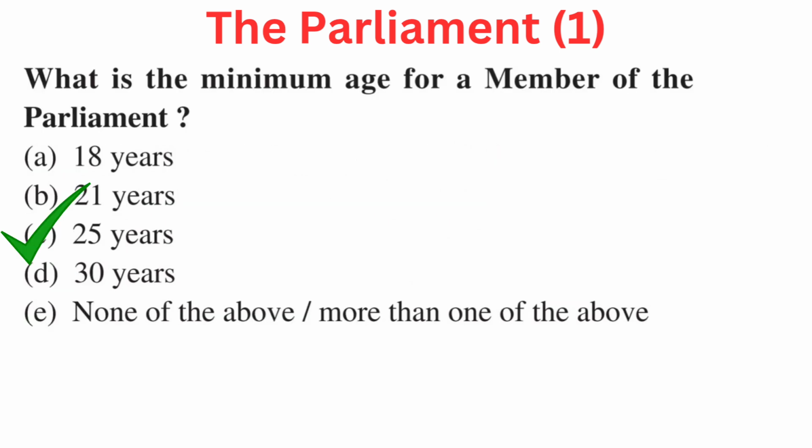Your question is, what is the minimum age for a member of the parliament? Your options are A 18 years, B 21 years, C 25 years, D 30 years, or E none of the above or more than one of the above. Right answer is C 25 years.